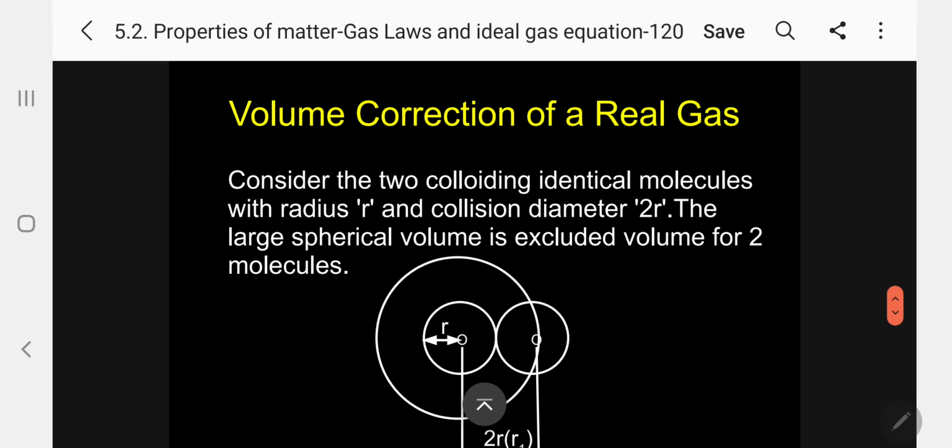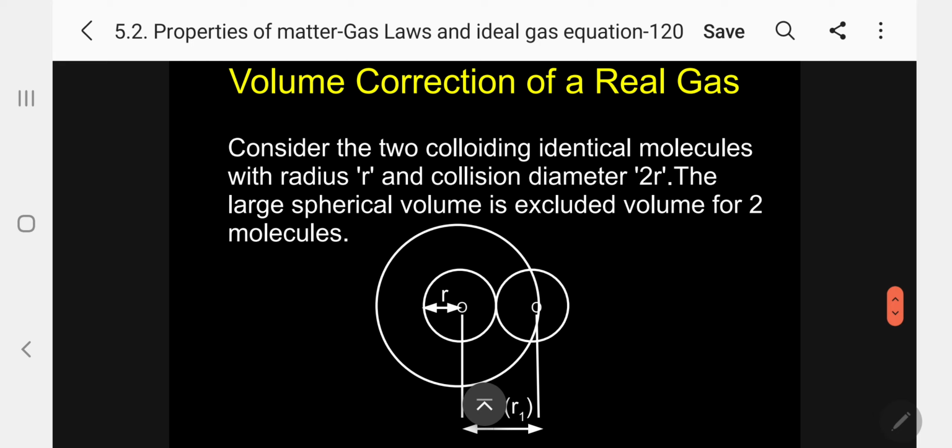So now I am going to do the correction for the volume correction. What way I am going to do now? Consider two colliding identical molecules. So this is one identical molecule. This is another identical molecule. They are coming closer. When pressure is increased, they come closer and collide.